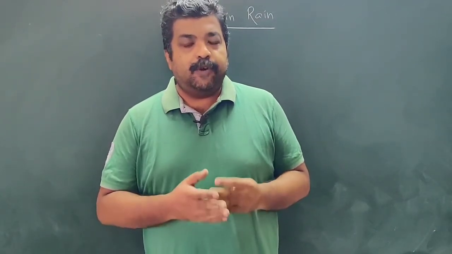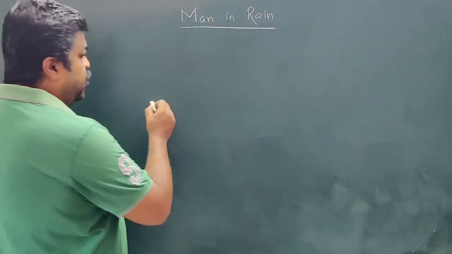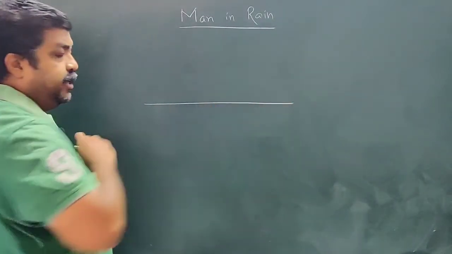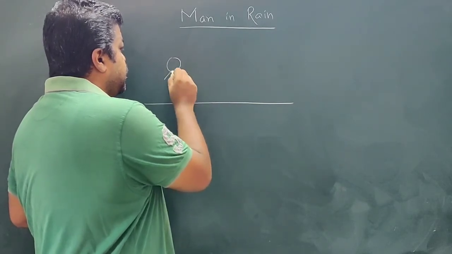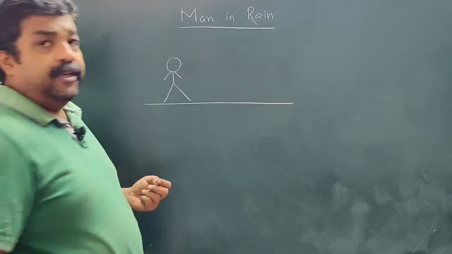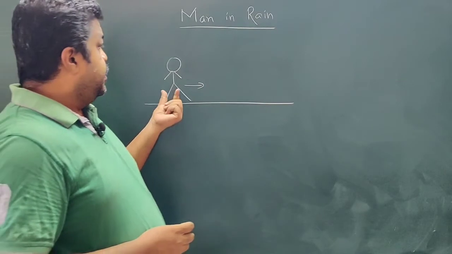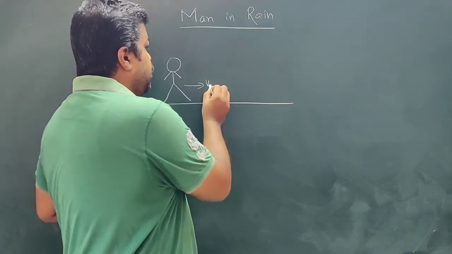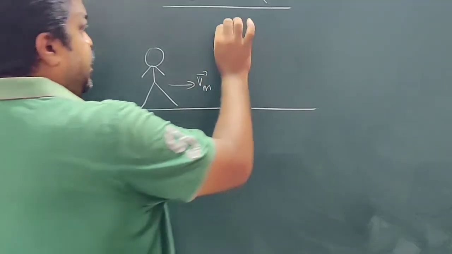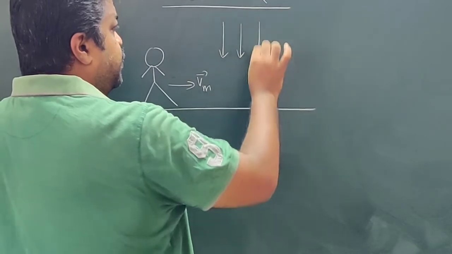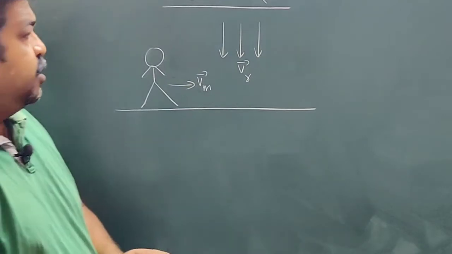In this video, I'm going to talk about the man in rain concept. Suppose you have a horizontal ground, and here there is a man. This man is moving in this direction with velocity Vm, so Vm means velocity of man. Rain is falling in this direction with velocity Vr.